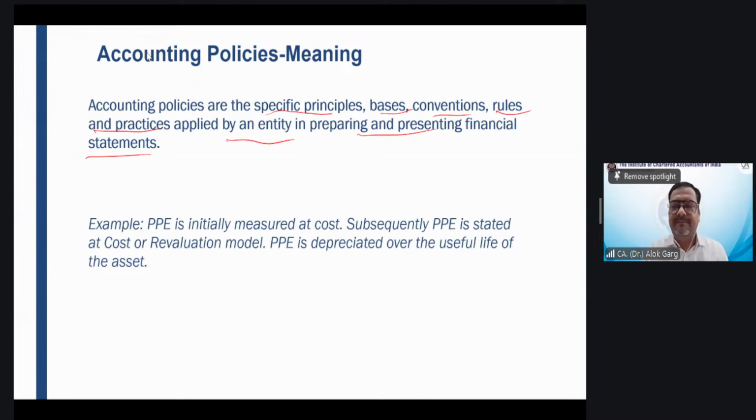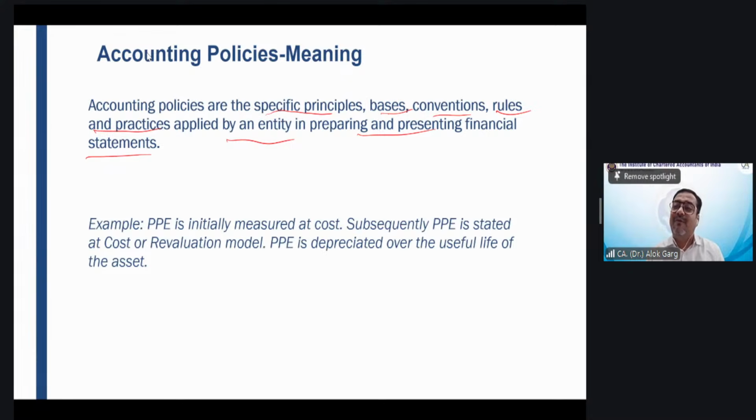So PPE is impaired when the recoverable amount is lower than the carrying amount. What does this statement reflect? I am saying as an authority that PPE is impaired when recoverable amount is lower than the carrying value. So this reflects the principle, basis, practice, rule. This statement is a policy.